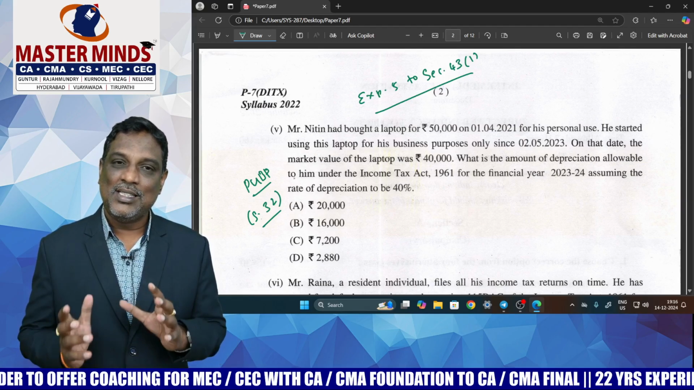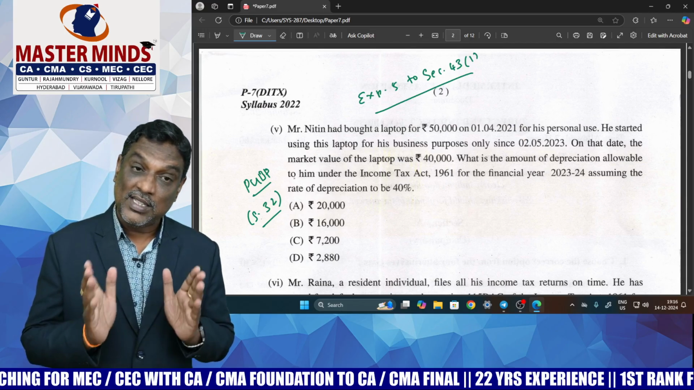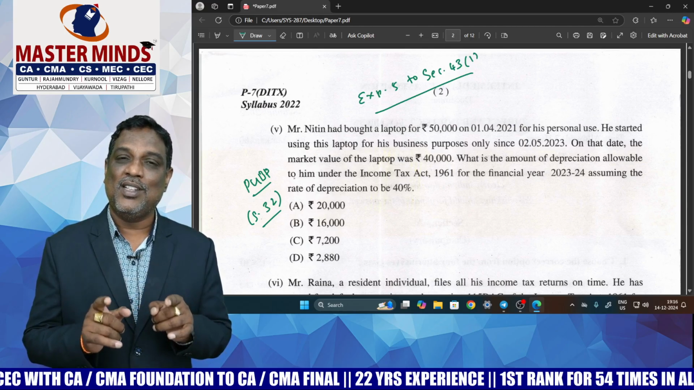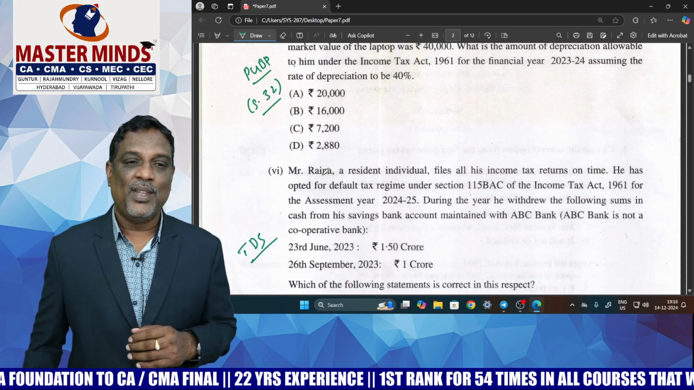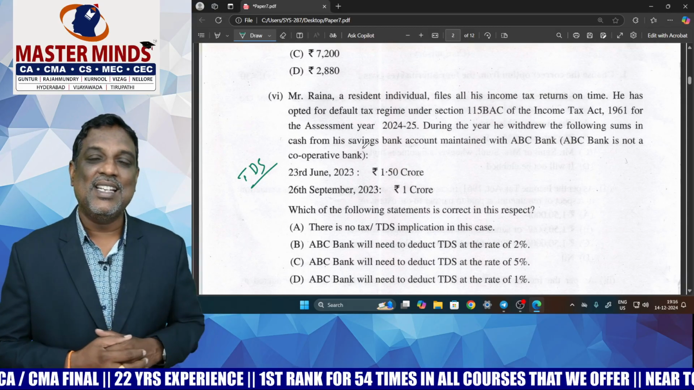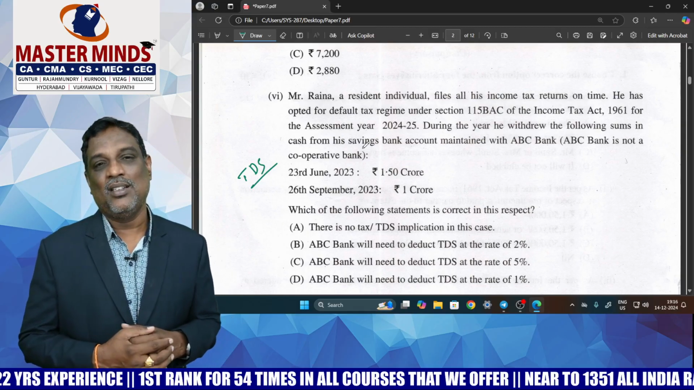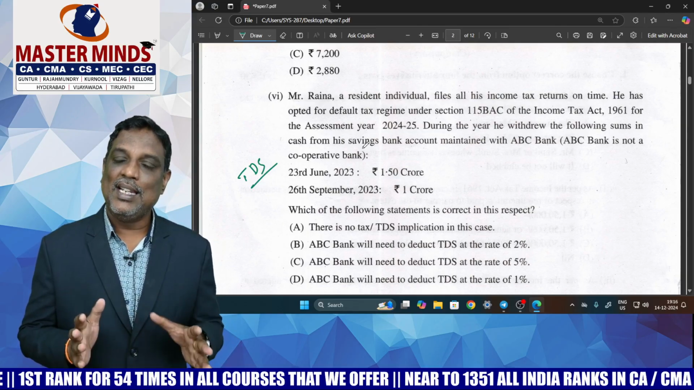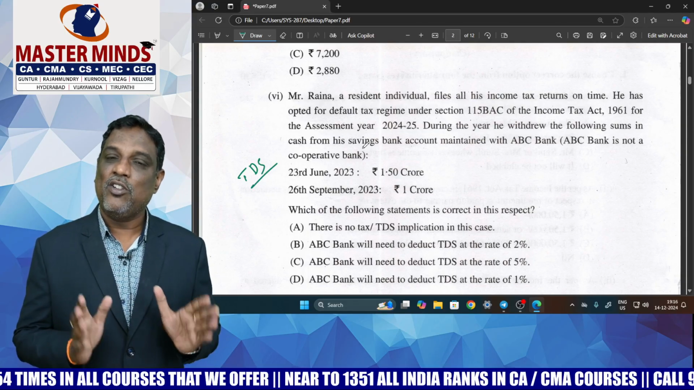So, I think some students may find this MCQ difficult also. Of course, it was also covered in our material in section 32. There is a concept question also relating to this. And the last MCQ in this question paper is from the TDS TCS chapter: withdrawal of cash from bank, post office or cooperative bank. So it is a TDS related MCQ. This is also an easy MCQ. The students who prepared the TDS chapter can answer this MCQ very easily.